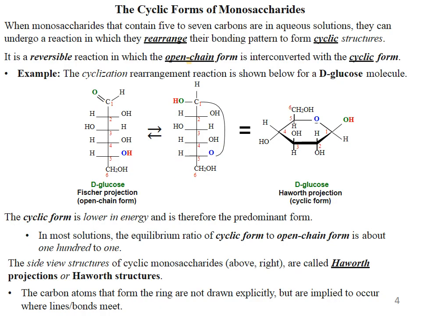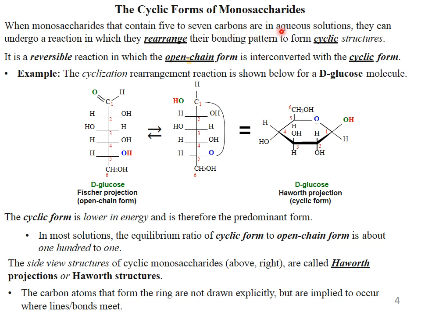When monosaccharides that contain 5 to 7 carbons are in aqueous solution, they can undergo a reaction in which they rearrange their bonding pattern to form a cyclic structure.